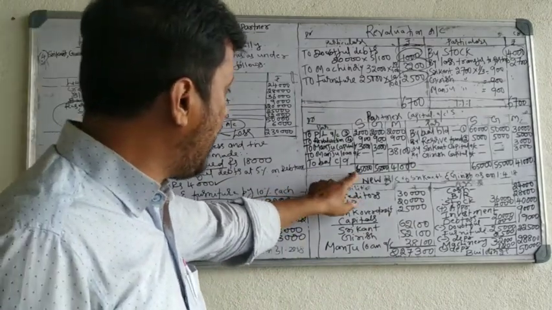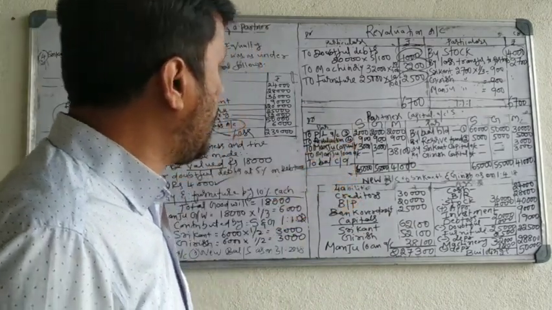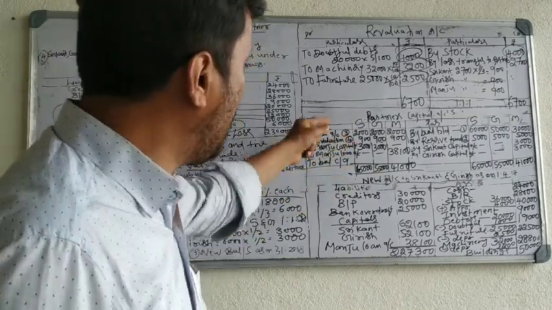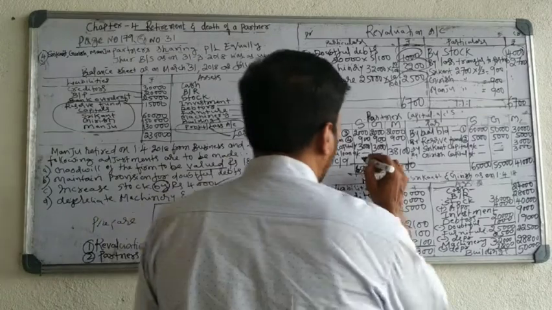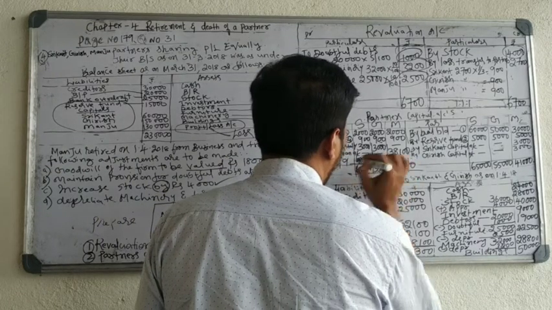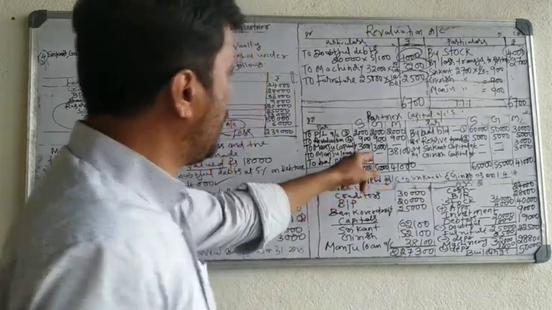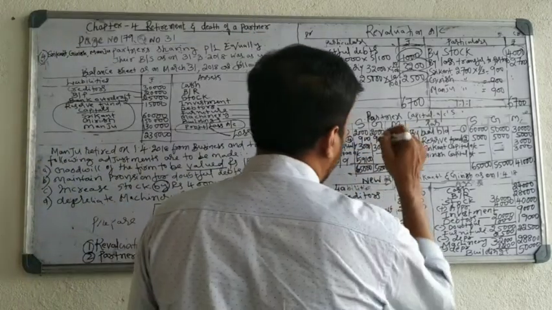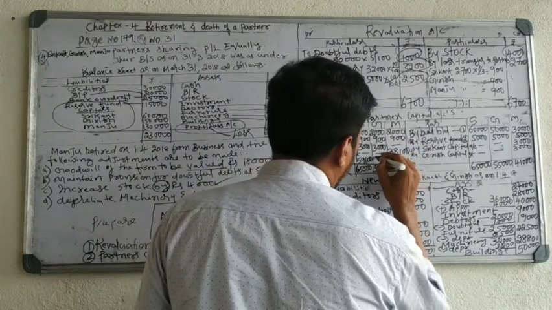Total 65. Srikanth 65 minus 5,900: 65 minus 5 is 60, minus 900, 59,100. Girish account 55,000 minus 5,900: 55 minus 5 is 50, minus 900, 49,100.